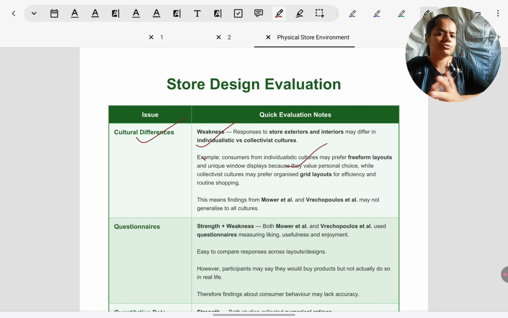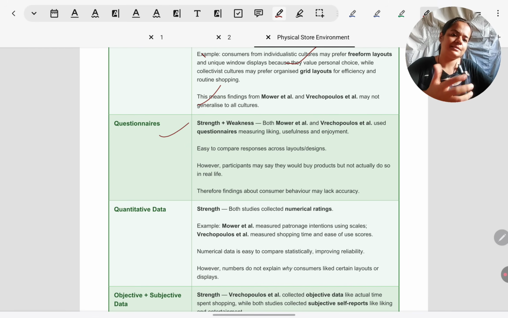Or for example, when it comes to window displays, let's say a mannequin is wearing Western clothes. Again, in individualistic cultures, that style of clothing originates from there, so people would appreciate it. In certain conservative non-Western cultures, people might not appreciate seeing a mannequin wearing Western clothes. It might be offensive to them because they might be used to conservative clothing. So definitely, we cannot blindly generalize preferences from the West to non-Western cultures. That becomes a limitation. Coming to use of questionnaires, that's the next issue given. Both studies have used questions, Mower et al.